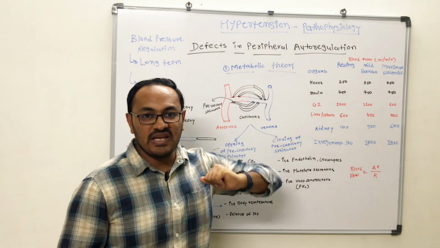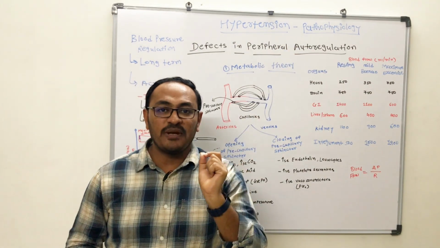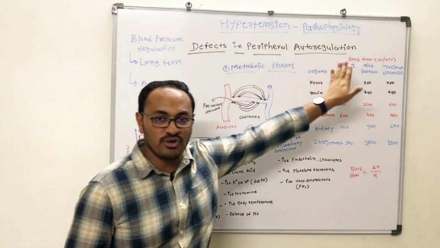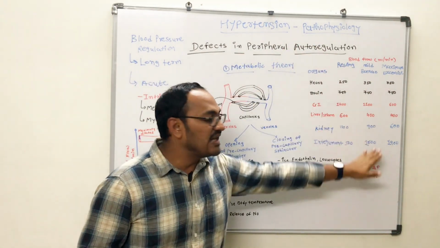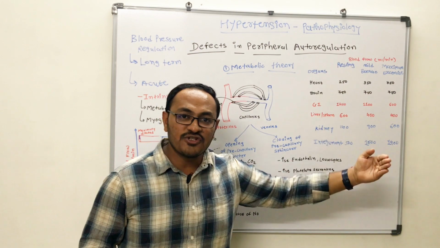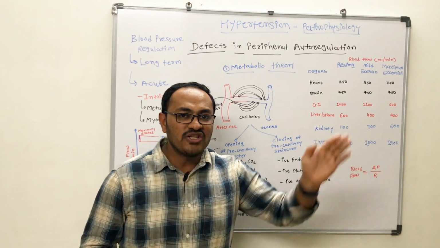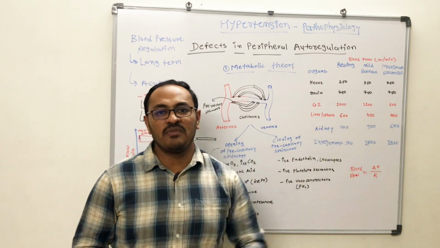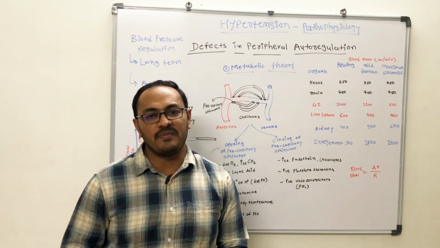So when we discuss the pathophysiology of hypertension, there is a defect in peripheral autoregulation, which leads to imbalance in the blood flow in different situations in the different organs, which leads to persistent elevation in blood pressure, and the person will suffer from hypertension.